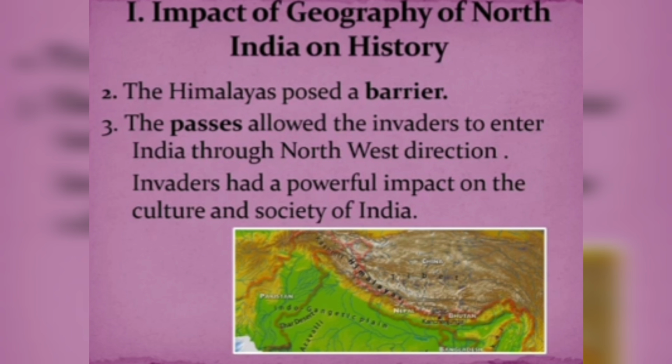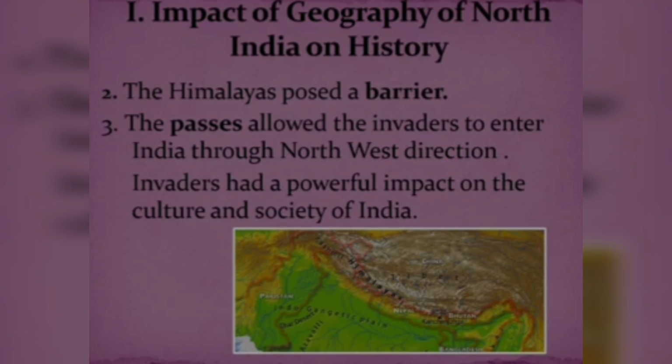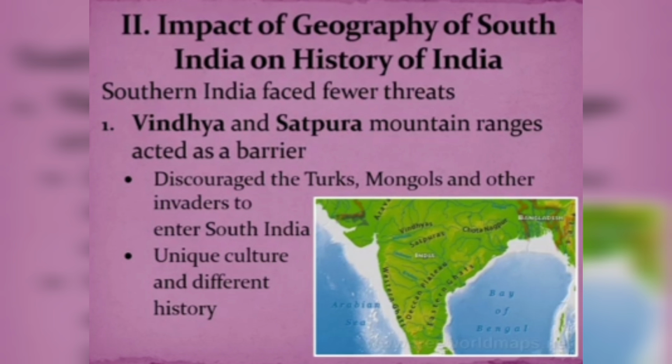But the mountain passes like the Khyber and the Bolan allowed travelers and invaders to enter India through the northwest. The rivers in the northern plains helped in the settlement of the invaders, and many cities and towns developed in these plains. The cities and towns located on the northern plains, where the Ganga, the Yamuna and other rivers flowed, became centers of great significance for many empires.